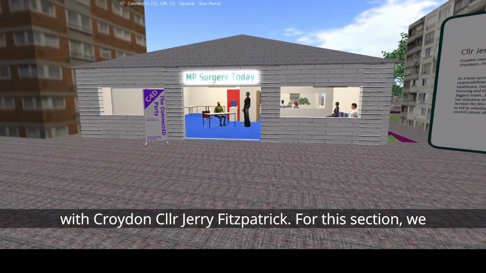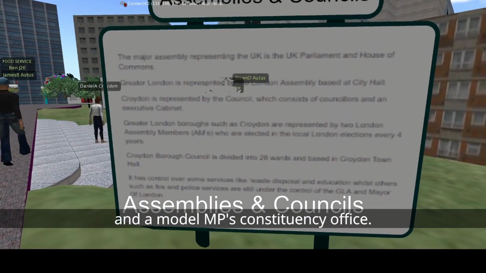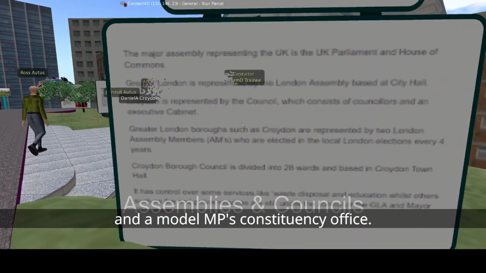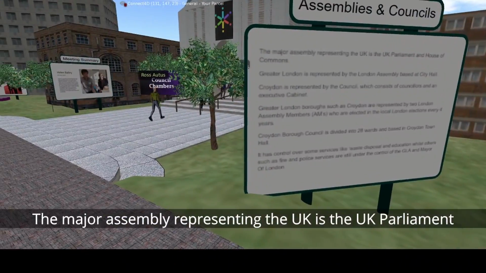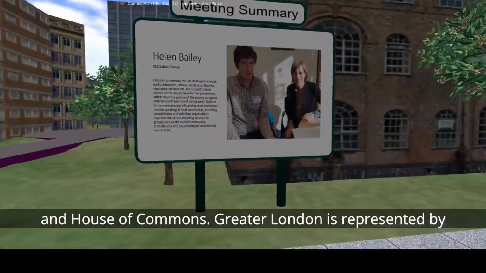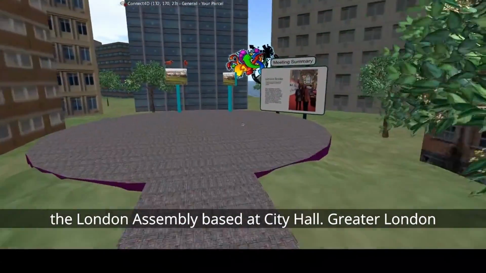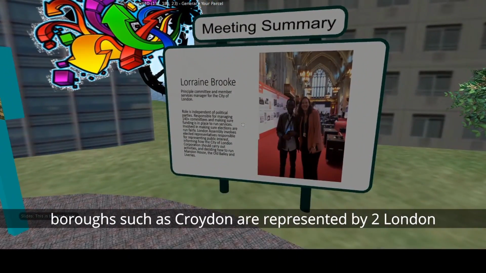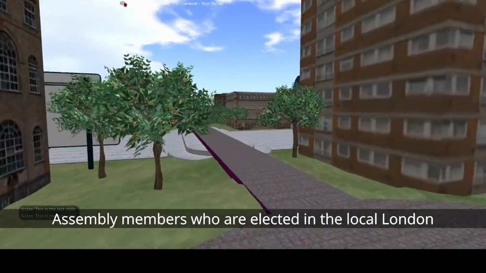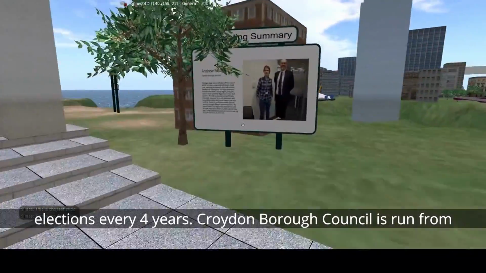For this section, we created a model of the Houses of Parliament in Westminster and a model MP constituency office. The major assembly representing the UK is the UK Parliament and the House of Commons. Greater London is represented by the London Assembly based at City Hall. Greater London boroughs, such as Croydon, are represented by 2 London Assembly members, AMs, who are elected in the local London elections every 4 years.